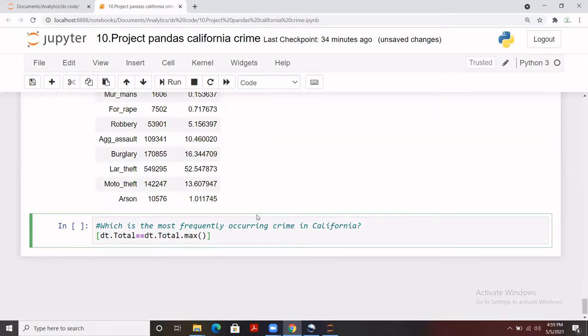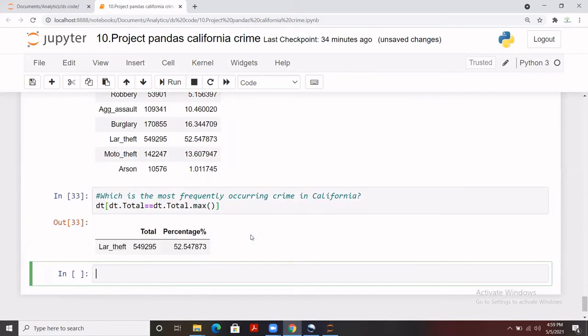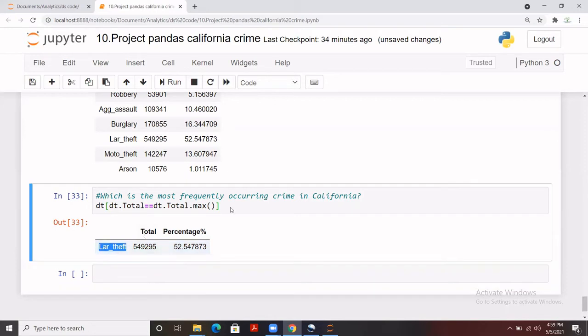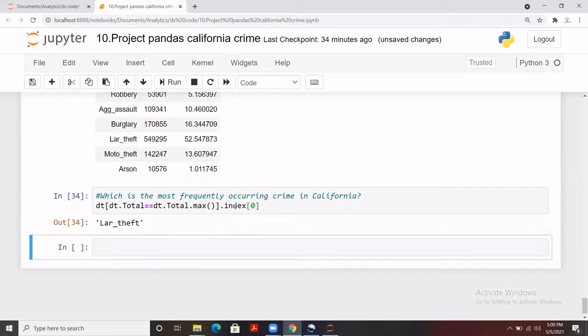Here it is, and the dt, and let me find out. Yes, so we just needed the most frequently occurring crime in California, which is larceny theft. In case I needed this value only, the name of the crime, how can we do it? We can use an index, and we can extract it like this. I hope it's clear with you guys.